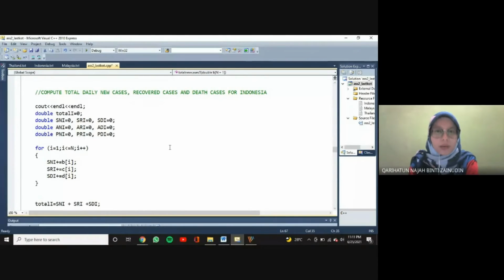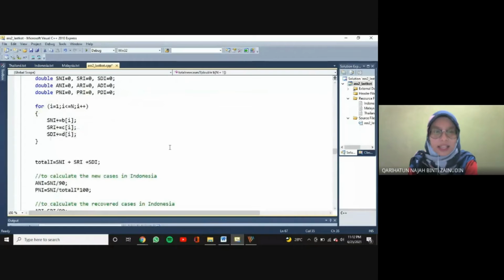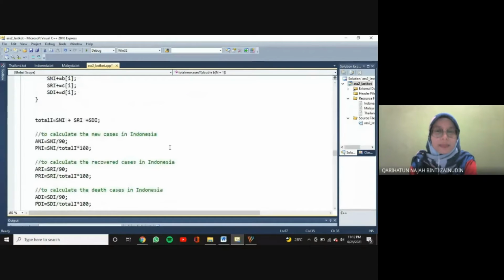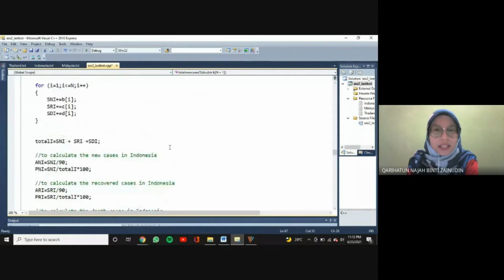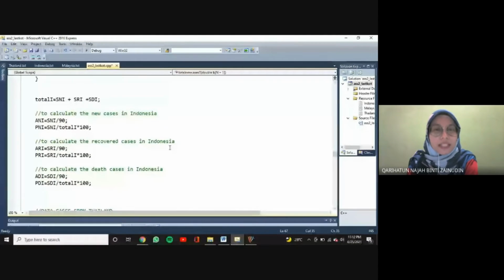After that, we initialize ANI, ARI, ADI equal to 0 as data type double. This is to calculate the average of new cases, average of recovered cases, and average of death cases. The sum of new cases, recovered cases, and death cases will be divided by 90, and we will get the average for each case.